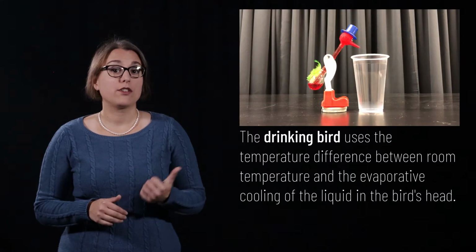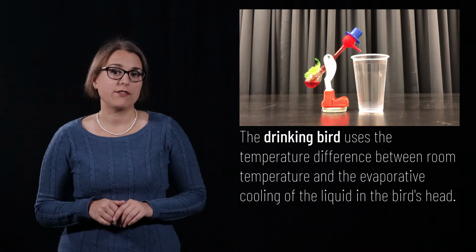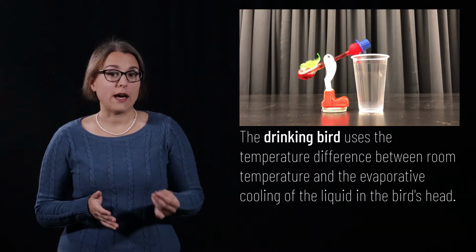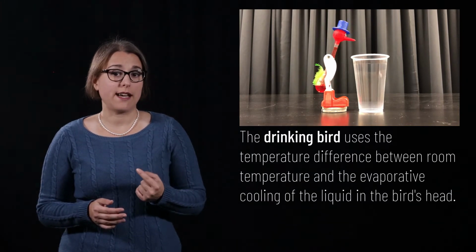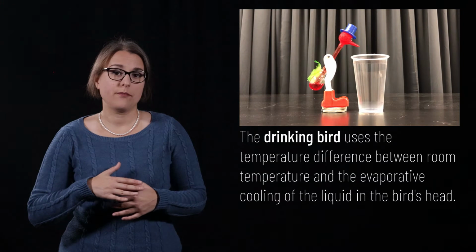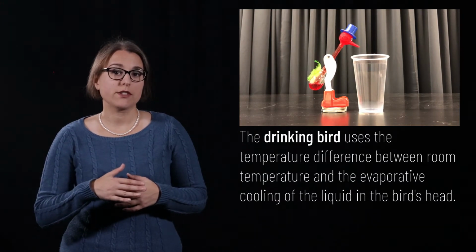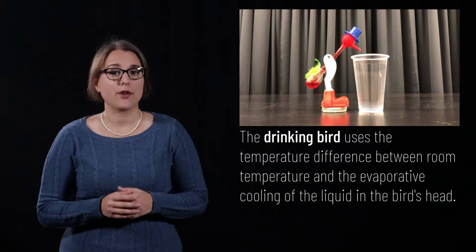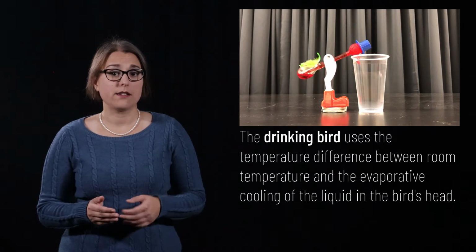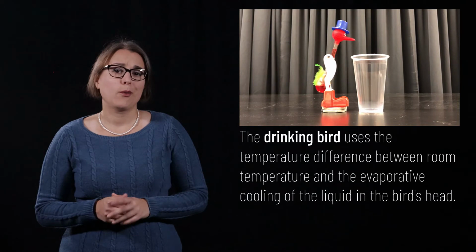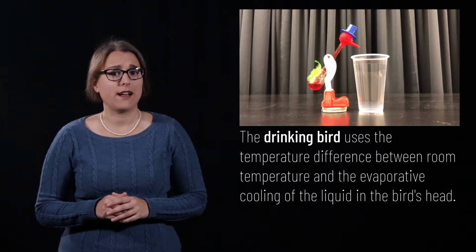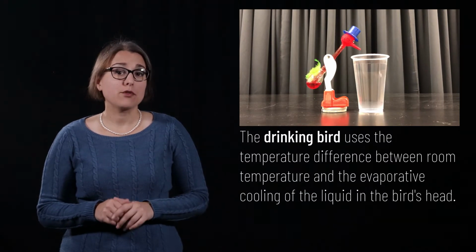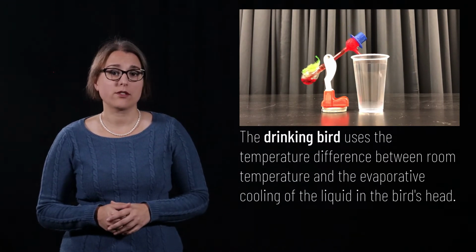Let's take a look at some different examples of heat engines. The drinking bird, which we considered in Lecture 17, uses a heat difference due to the evaporation of water from the bird's head. This causes a fluid to flow up into the bird's head and create a torque that tips the bird. When the bird's head tips over, fluid is released back into the base of the bird and it tips back upright again. This process will repeat until all of the fluid evaporates. While the drinking bird is arguably not a terribly useful heat engine, and is certainly not an efficient heat engine, it produces mechanical work from a temperature difference.